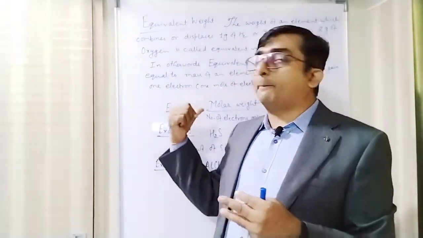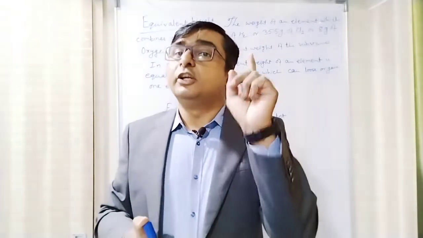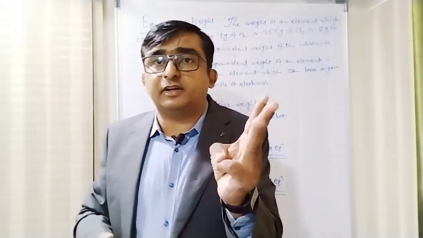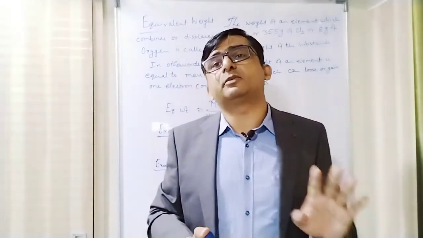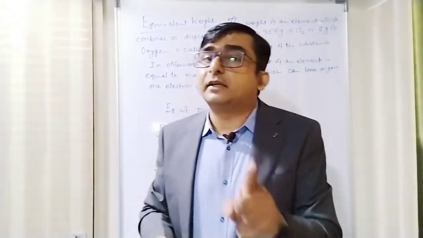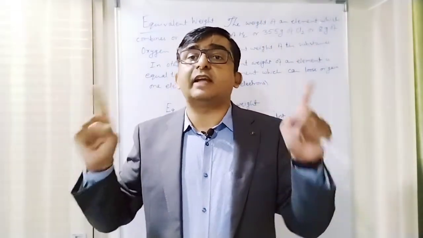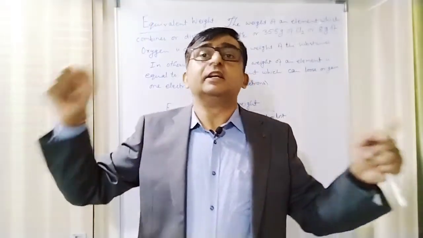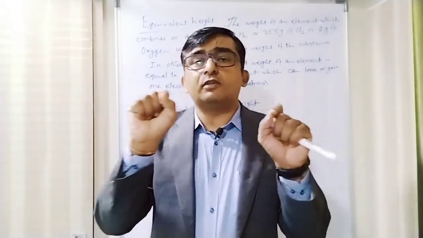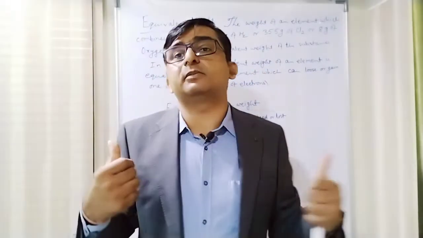Similarly, when you use these formulae to find any element's equivalent weight, you will find in any compound that 1 equivalent weight, or 2, 3, 4, 5, or any multiple of the equivalent weight will be present. That is why your law of reciprocal proportion holds good. Whenever two elements react with the third element's fixed mass to form two different compounds, the masses of these two elements in the two compounds are in a particular ratio or a submultiple of the ratio of the masses when these two elements combine with each other.